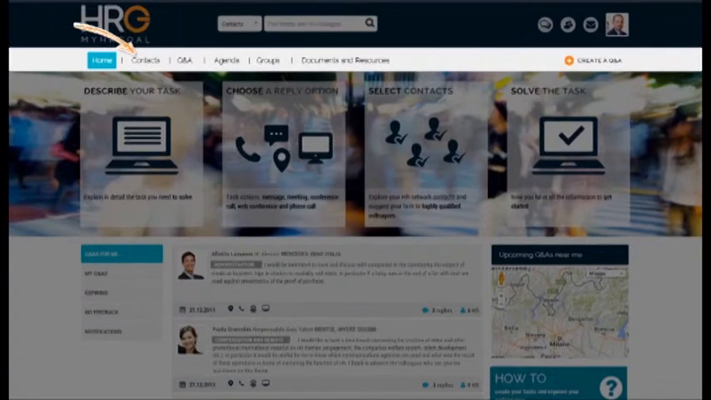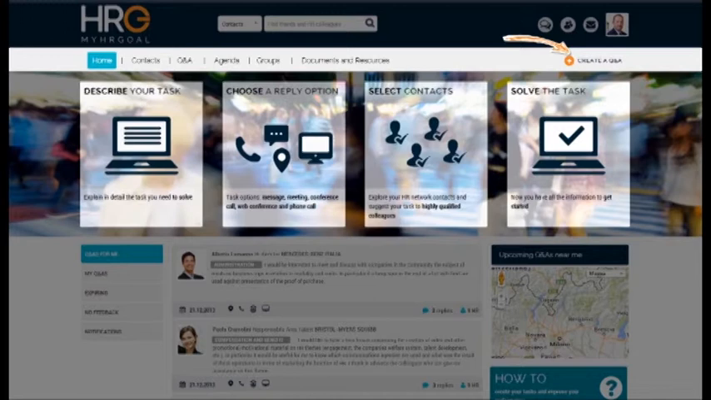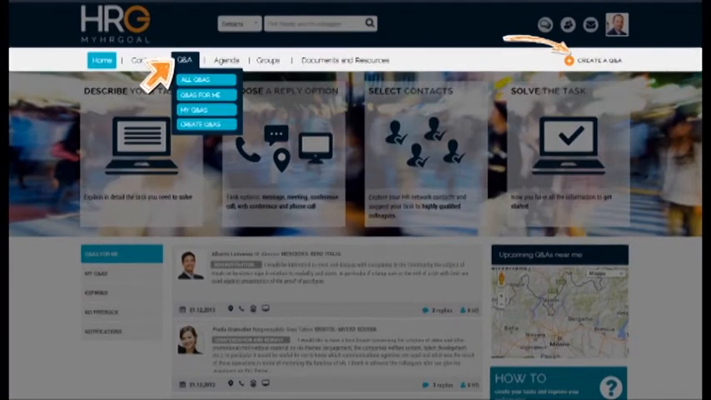Let's look at the principal functions of the platform and how they can be used. The most important instrument at your disposal is the Q&A. With the Q&A, you can solve your professional problems in a fast and simple way, asking for advice from your network of HR colleagues. This is how you do it.